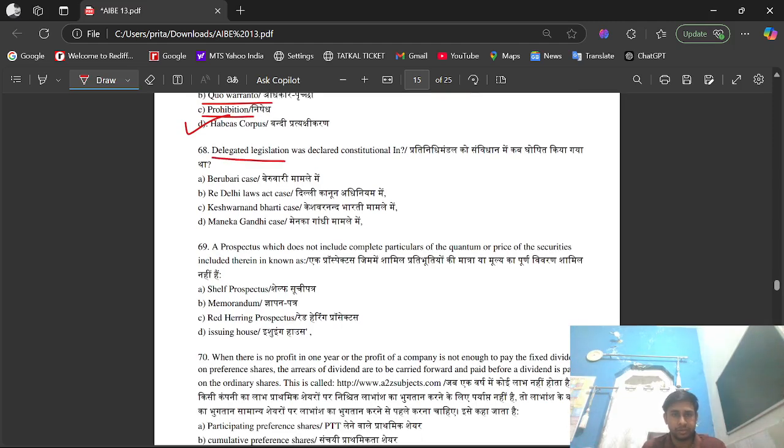Delegated legislation was declared constitutional in option A, Berubari case; option B, In re Delhi Laws Act case; option C, Kesavananda Bharati case; option D, Maneka Gandhi case. Its right option is option B, In re Delhi Laws Act case.